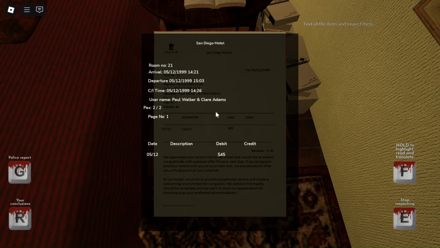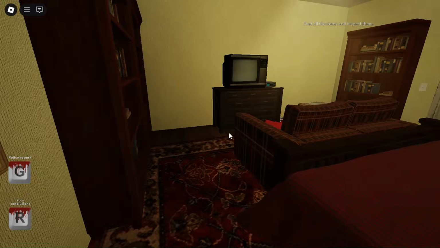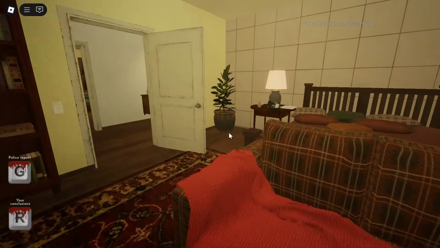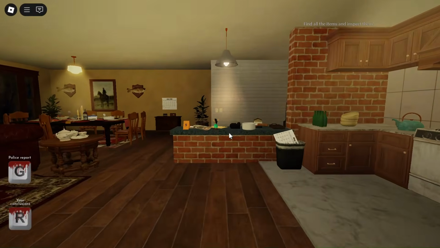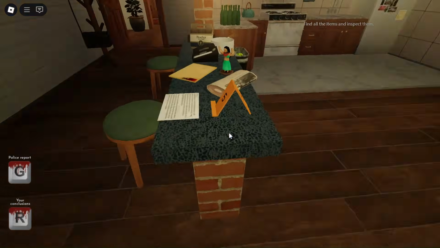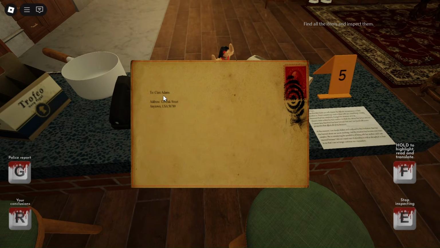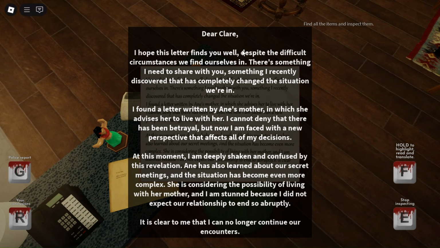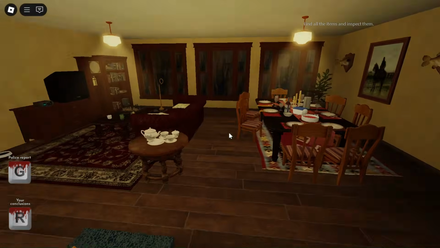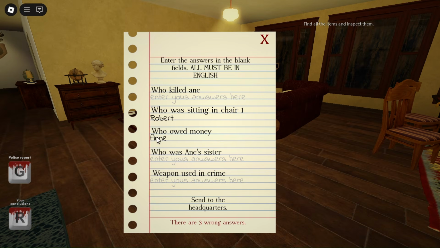So Claire is Anne's sister, which is quite clear. You can also conclude it from another note from Paul to Claire, which says that Anne has found out about their relationship and everything. So Anne's sister is Claire.